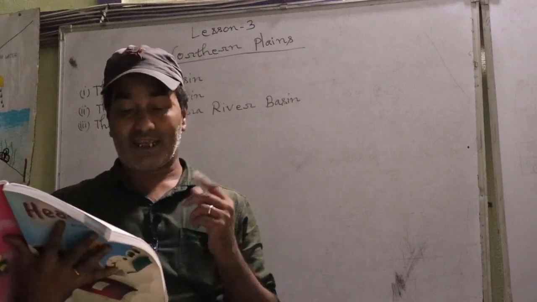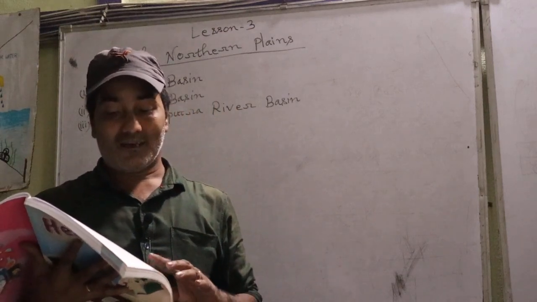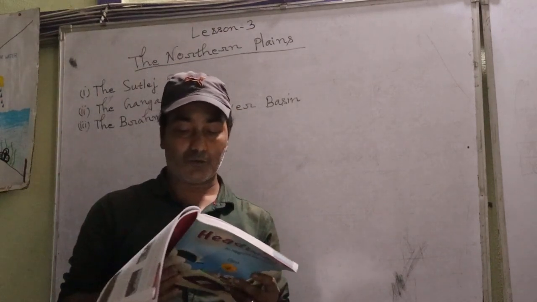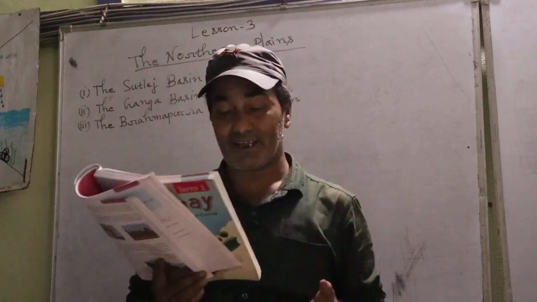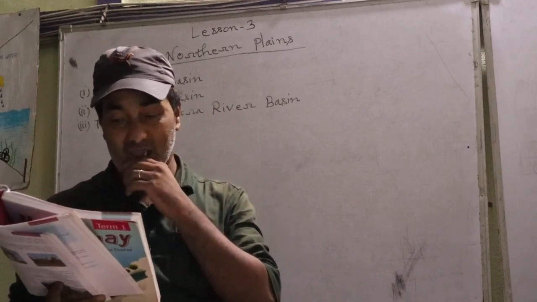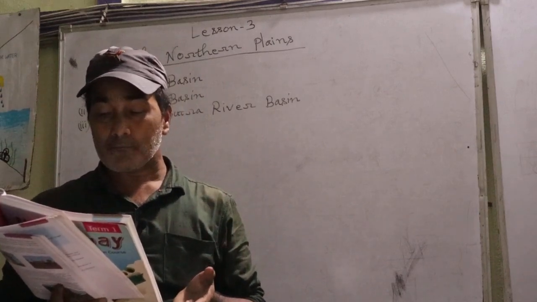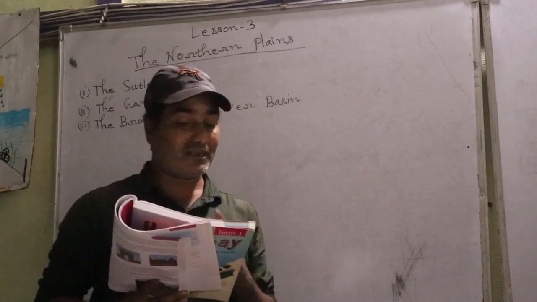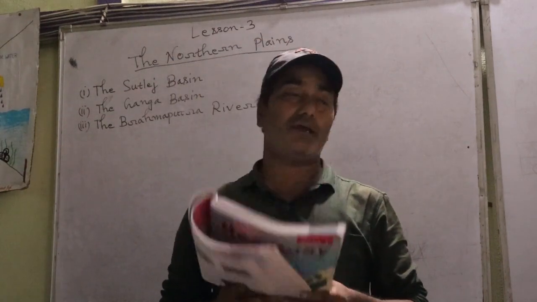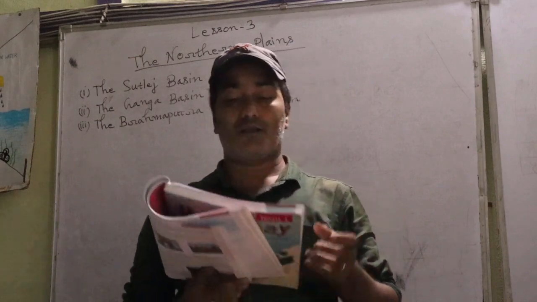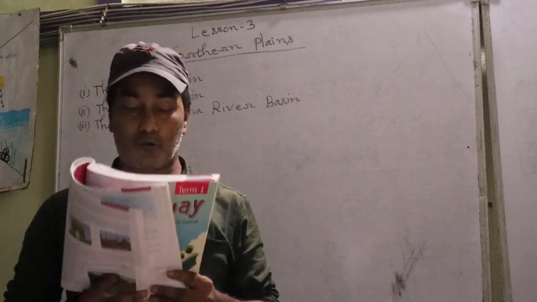Okay, and then as the land is flat, this helps in transporting of food produced here to the other parts of the country. And since these are plain areas, okay, it helps to transfer food from one place to another. Okay, so that's why we can say the plains are very important. Okay, or you can say the northern plains are very important.